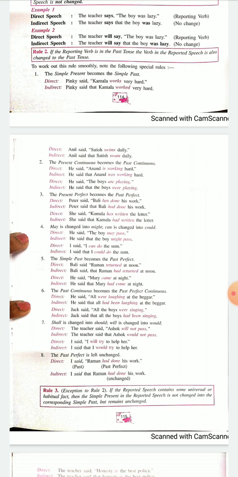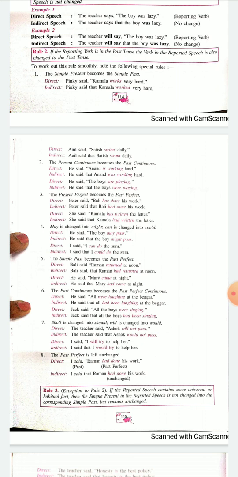This part, what is written in dark pink, please write it in your notebook at least 3 times so that you don't forget how the words change. You just have to learn them. There is nothing to explain here. The words are to be learned. Ago becomes before. Today becomes that day.